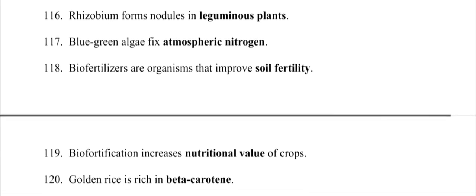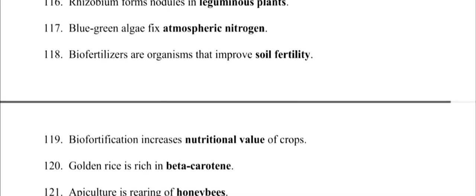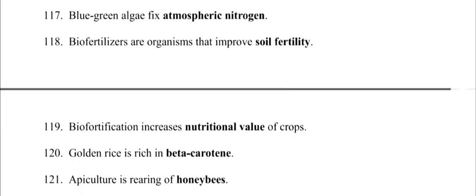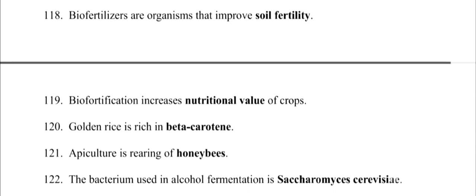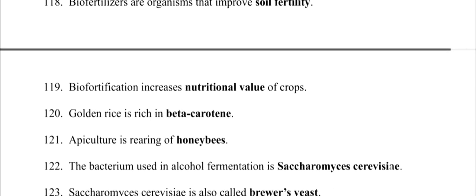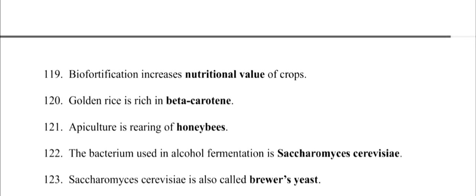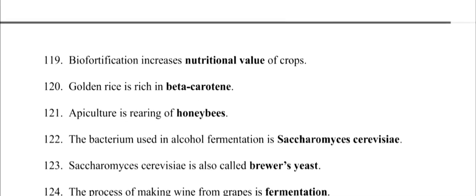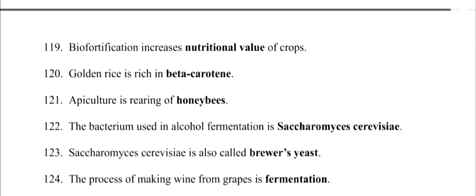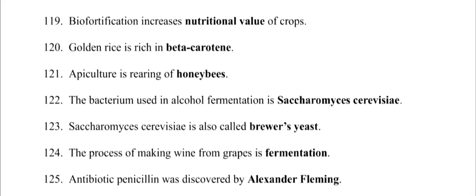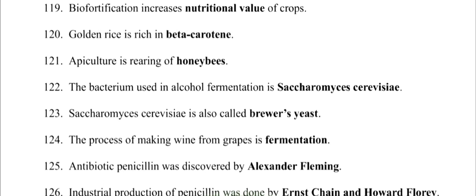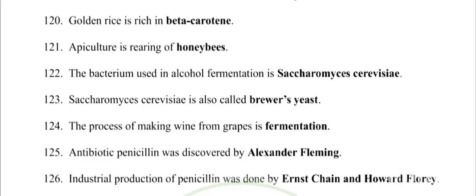119. Biofortification increases nutritional value of crops. 120. Golden rice is rich in beta-carotene. 121. Apiculture is rearing of honeybees. 122. The microbe used in alcohol fermentation is Saccharomyces cerevisiae. 123. Saccharomyces cerevisiae is also called brewer's yeast. 124. The process of making wine from grapes is fermentation.